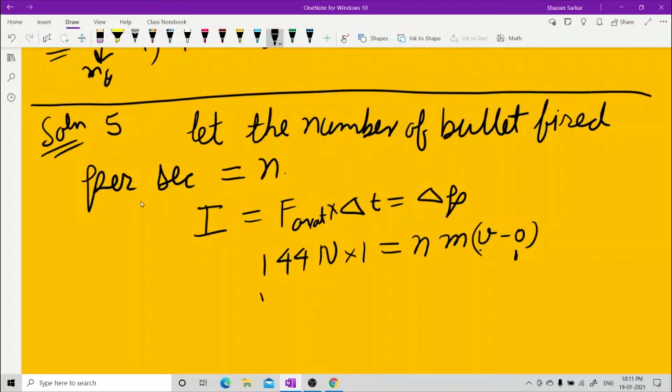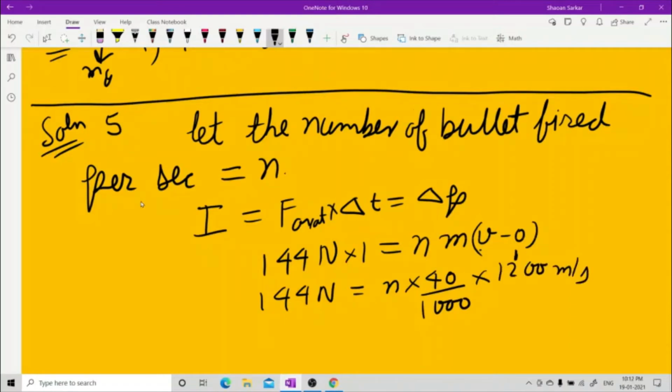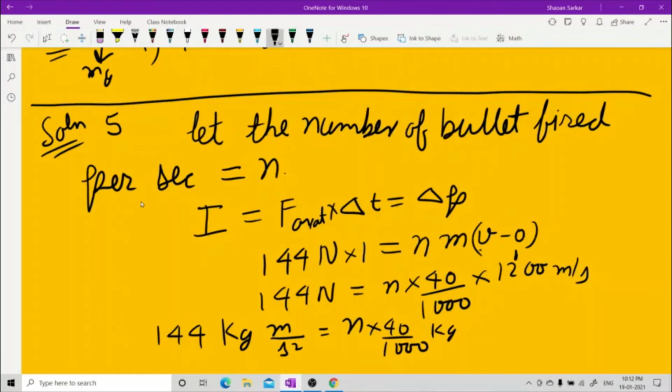Now 144 newtons is equal to n times 40 by 1000 kg into velocity, that is 1200 meters per second. Newton means kg meter per second squared, and this is n into 40 by 1000 kg into 1200.